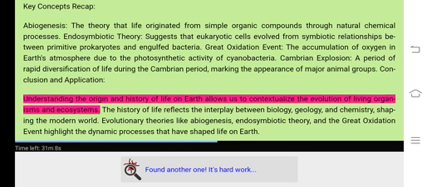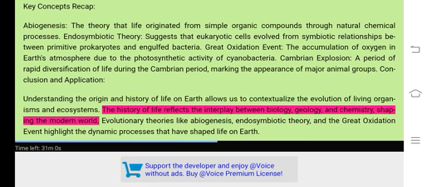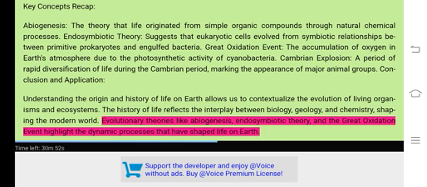Conclusion and application. Understanding the origin and history of life on Earth allows us to contextualize the evolution of living organisms and ecosystems. The history of life reflects the interplay between biology, geology, and chemistry, shaping the modern world. Evolutionary theories like abiogenesis, endosymbiotic theory, and the Great Oxidation Event highlight the dynamic processes that have shaped life on